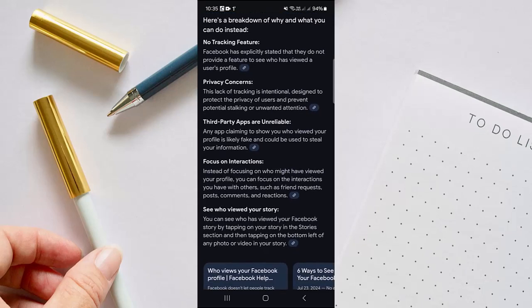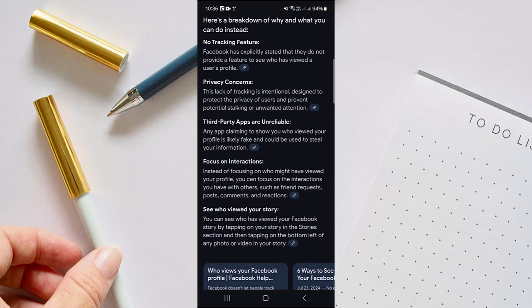So there is no tracking feature. Facebook has explicitly stated that they do not provide a feature to see who has viewed a user's profile. This lack of tracking is intentional and designed to protect the privacy of users and prevent potential stalking or unwanted attention. Any app claiming to show you who viewed your profile is likely fake and could be used to steal your information. Instead of focusing on who may have viewed your profile, you can focus on the interactions you have with others, such as friend requests, posts, comments, and reactions.